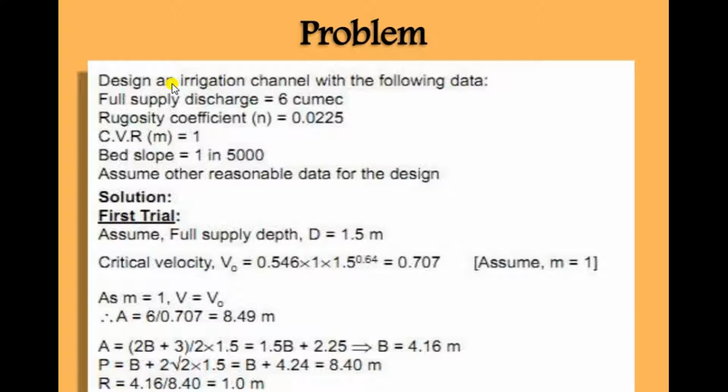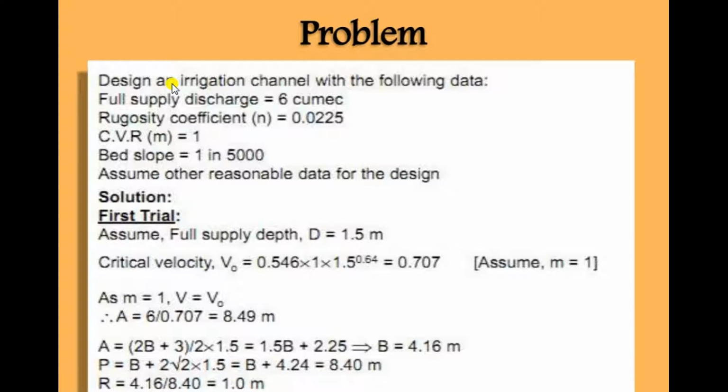Now area is equal to Q by V. V is equal to 0.707, and our full supply discharge is 6 Qmax, right? So 6 divided by 0.707, so area is 8.49 meter square. Sorry, there may be some mistakes.